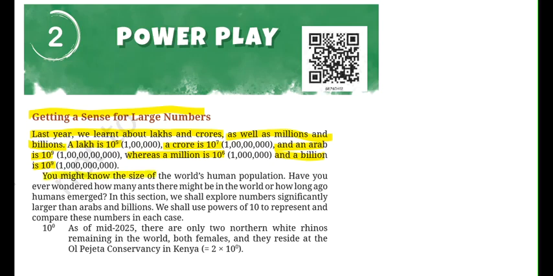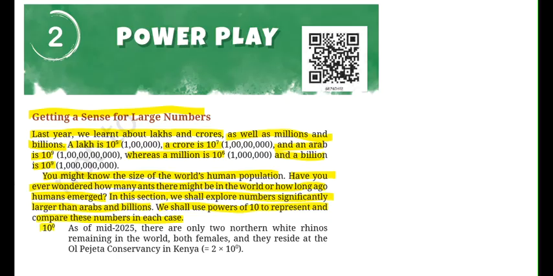You might know the size of the world's human population. Have you ever wondered how many ants there might be in the world or how long ago humans emerged? In this section, we shall explore numbers significantly larger than Arabs and billions. We shall use the powers of 10 to represent and compare these numbers in each case. So in this particular section, we are going to learn very large numbers, bigger than Arabs and billions. And since it is not possible to write so many big numbers followed by zeros, we generally write them in the powers of 10.